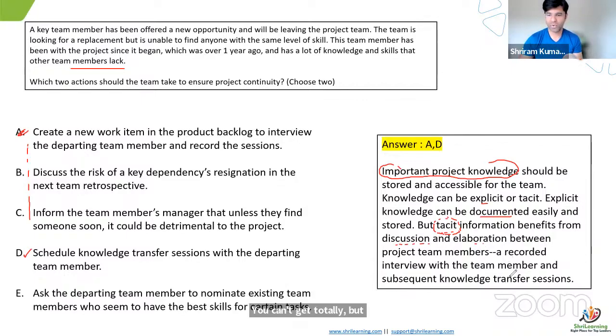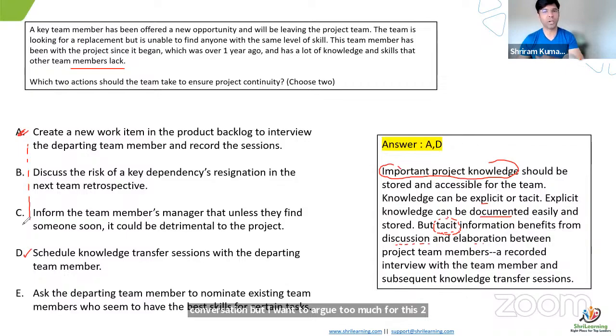A recorded interview with a team member and subsequent knowledge transfer session. So what I was pointing out is A and D are brother and sister here. At the same time, it is a combination of some key area where you have to record and store it. If not other area, it will be a conversation. But I won't argue too much for these two answers. Both are almost the same. E goes out.